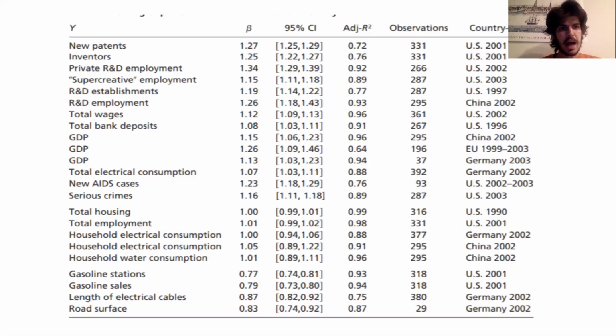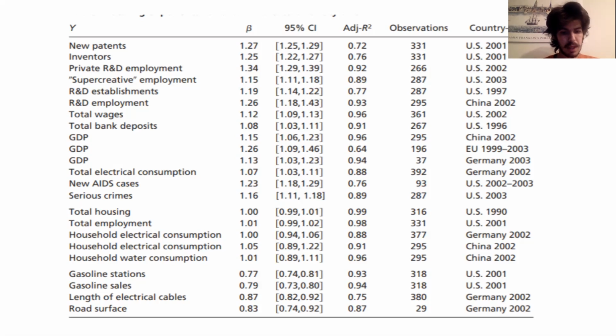And here's a chart of some properties in the city. It's clustered into three groups based on the betas: properties that are superlinear, ones that are roughly linear, and ones that are sublinear. For example, we see that new patents has a beta of 1.27, which means that, say, a city of population N has X patents per year, then it would not be the case that a city of population 2N has 2X patents, but it would in fact have something closer to 2.4X patents per year.